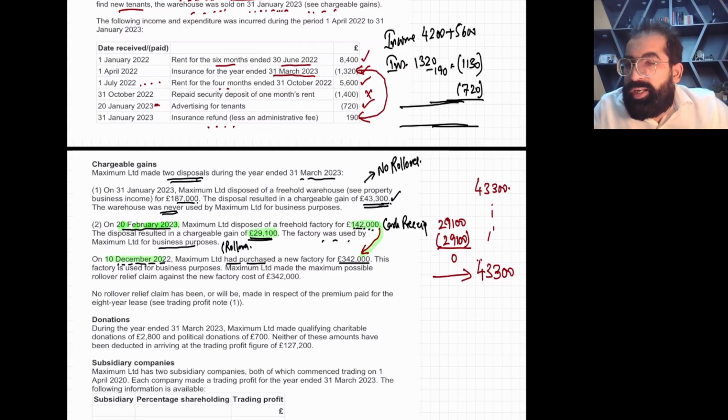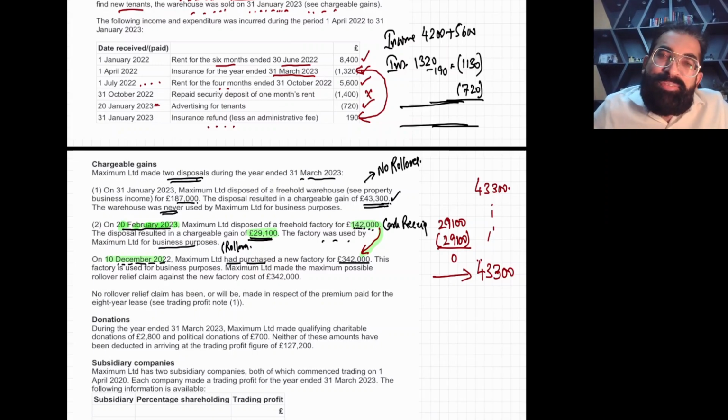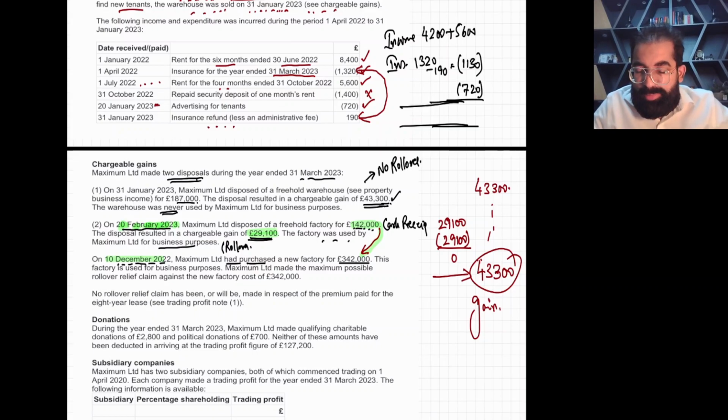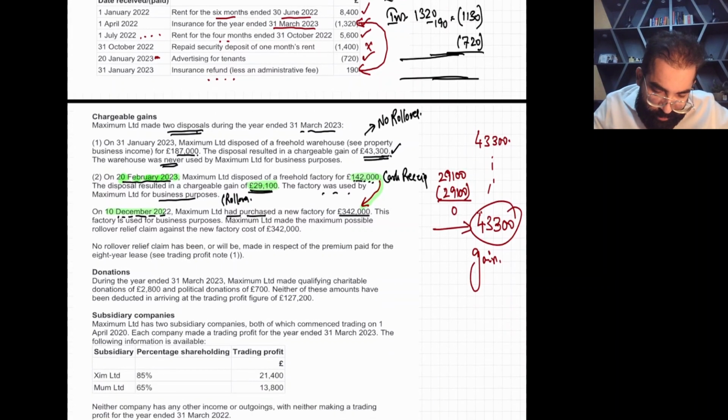Okay, so the final gain you have is 43,300, but yes, a capital gain can be cancelled in front of a capital loss. Hope you remember, capital loss can only set off capital gain. So if you have any capital loss, it will kill this capital gain only. This is your gain. So we'll find some capital loss, don't worry.